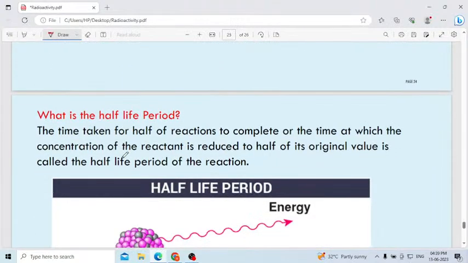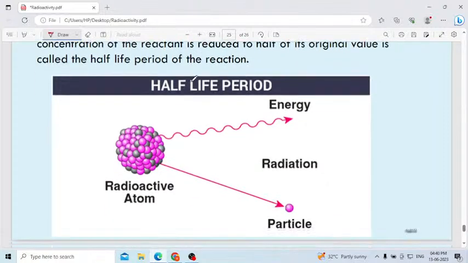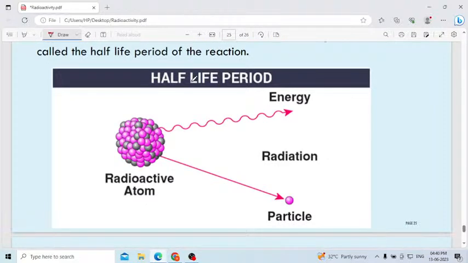Next, half-life period. This one is important. What is meant by half-life period? It is the time taken for the reaction to complete half, the time at which the concentration of the reactant is reduced to half. The name itself indicates it: to complete half of the process, how much time it will take. That is nothing but the half-life period. Here this is the radioactive atom. To complete half of the decay, how much time it takes, that we consider as the half-life period.